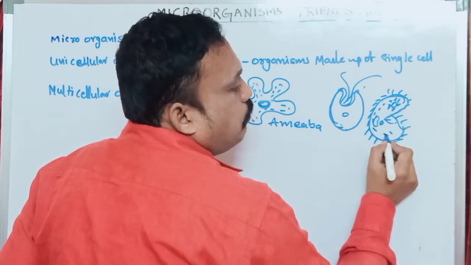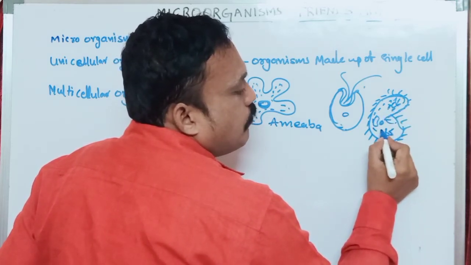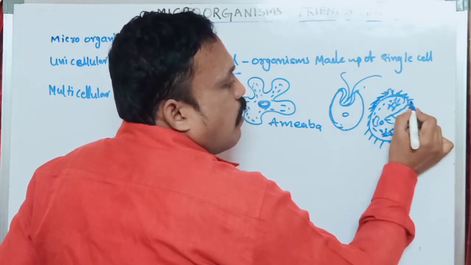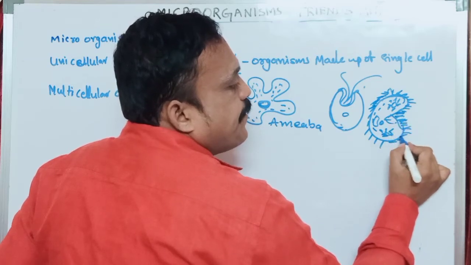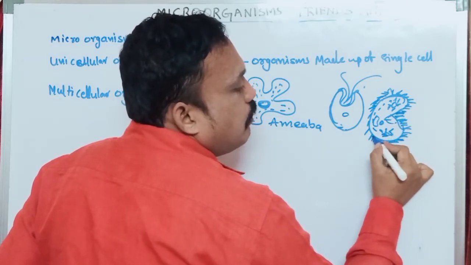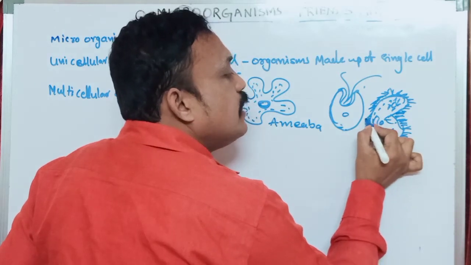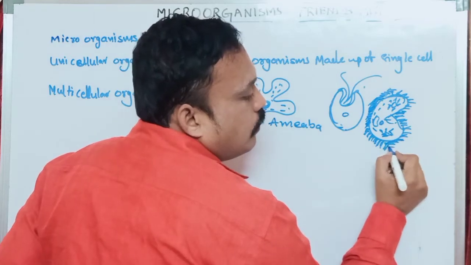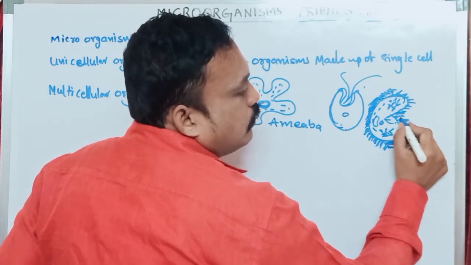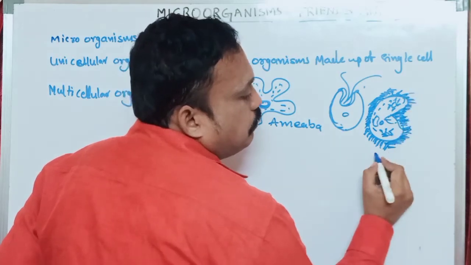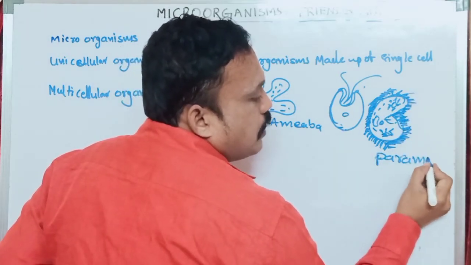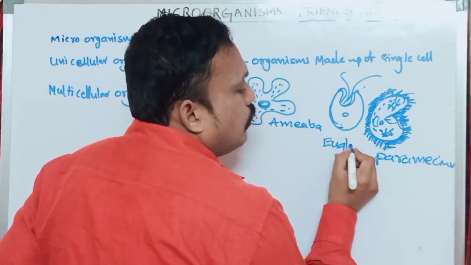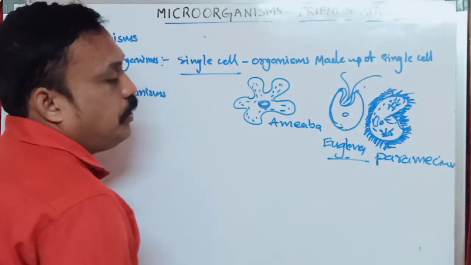Paramecium. Later you have to practice these diagrams, very important. This is what? Slipper animalcule. Paramecium, the other name of paramecium, we can call slipper animalcule. Why? Because it looks like a slipper. This is Paramecium. This is Euglena. Paramecium. Chlamydomonas.